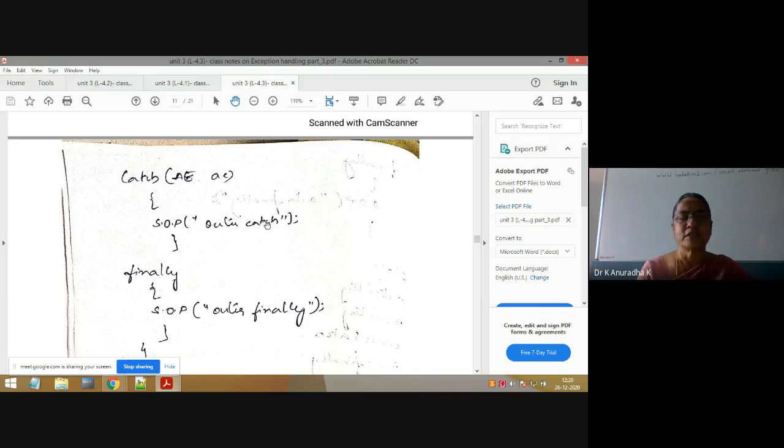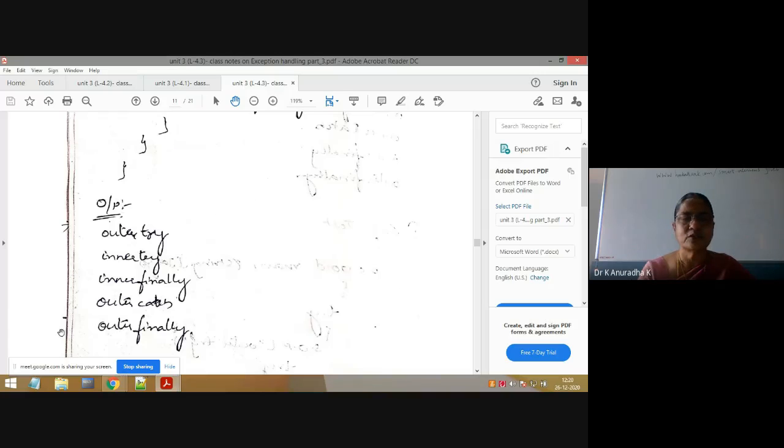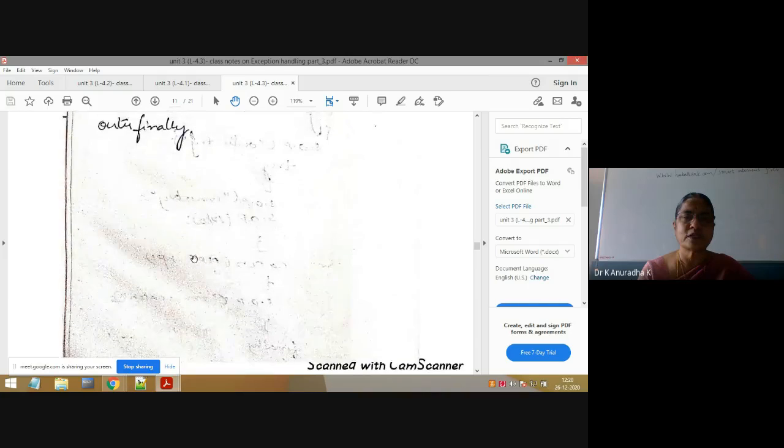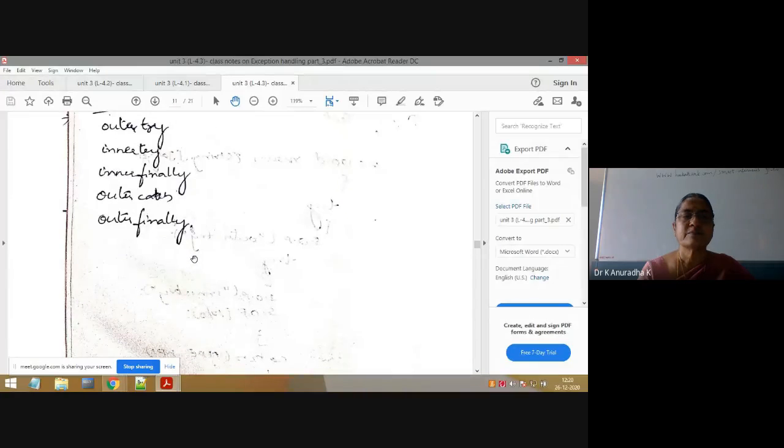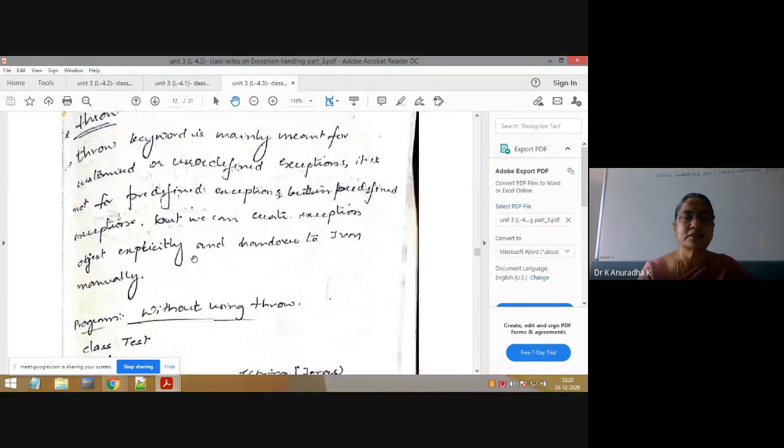Now what will be the output? Up to inner finally. Next, outer catch, then outer finally. That's why if you see the output, outer try, inner finally, outer catch. This is the outer catch which is executed. That's why outer finally. Here the only thing is inner catch is not executed. In the previous program, outer catch is not executed. In this program, inner catch is not executed.